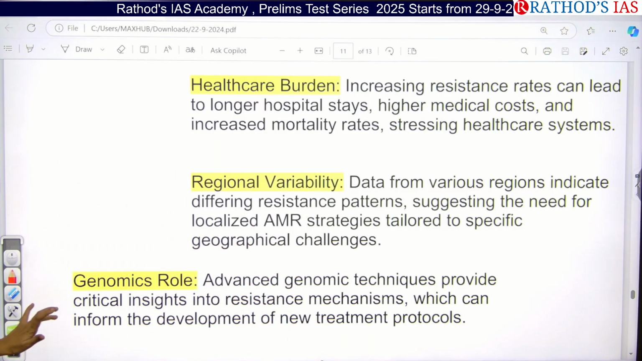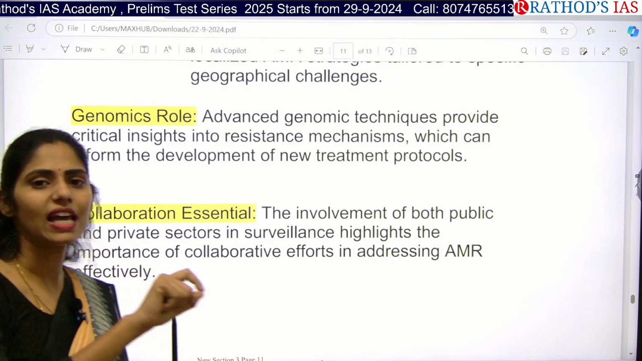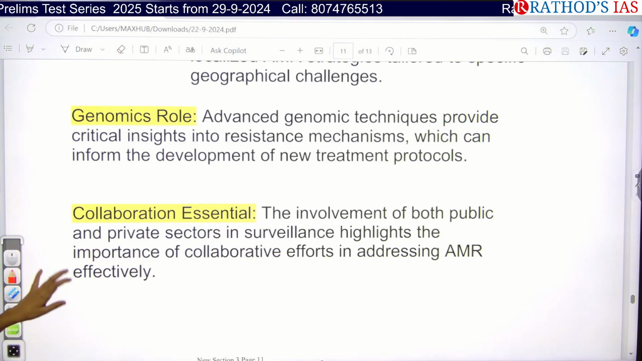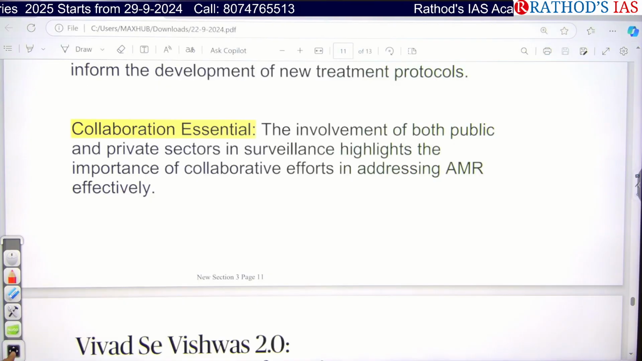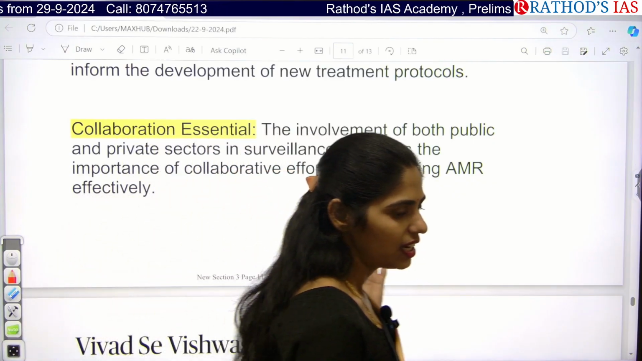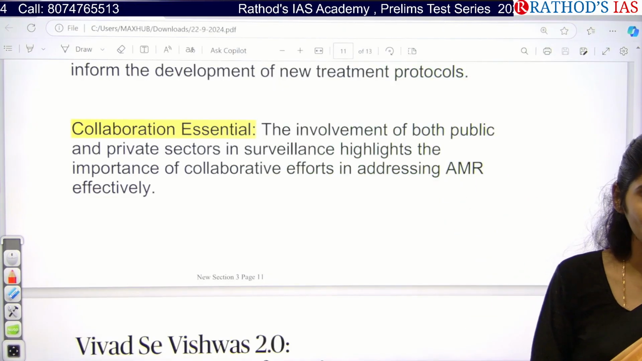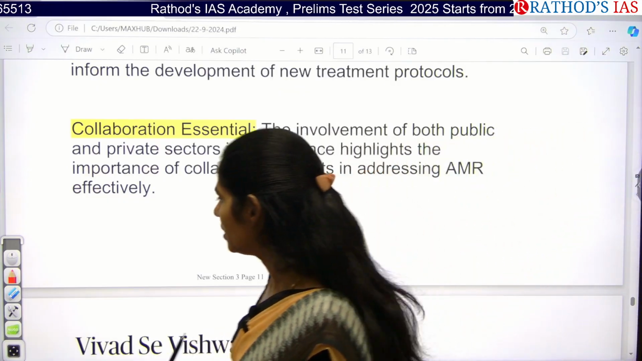And next, we have to understand genomic techniques so that we can understand the resistance mechanisms: why the genome of a particular bacteria is resistant to that strain of antibiotic, so that we can come up with new treatment protocols. And we need proper collaboration between the public and private sectors so that we can address antimicrobial resistance clearly. Even for yesterday's question on government and private, you can add this example of healthcare, where we need effective collaboration. You can give this example. Are you getting the points?